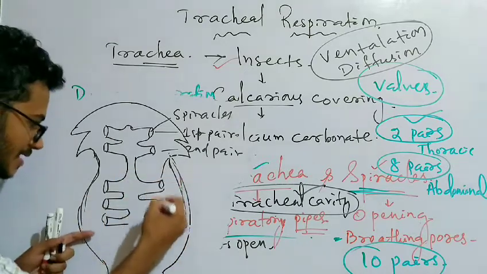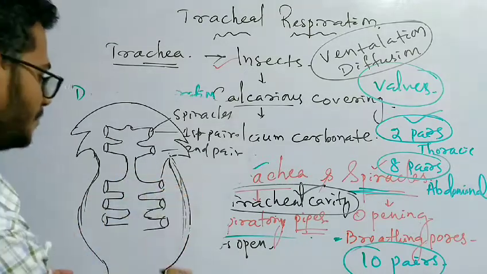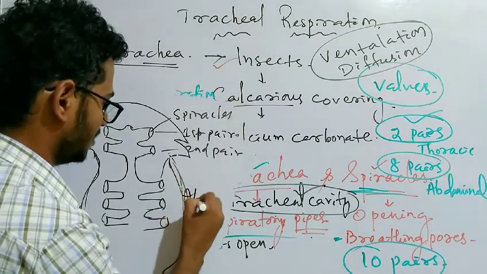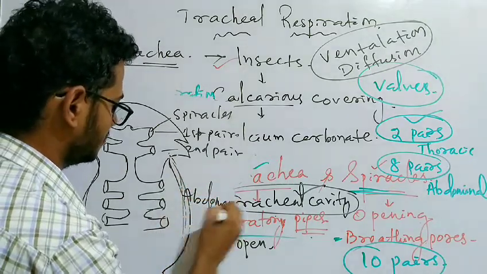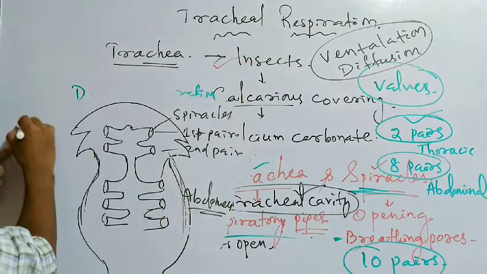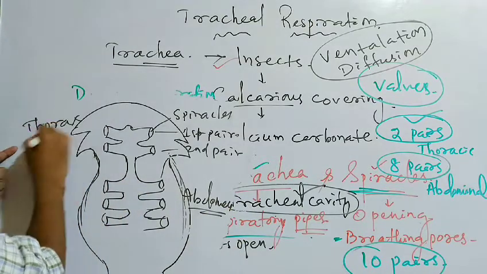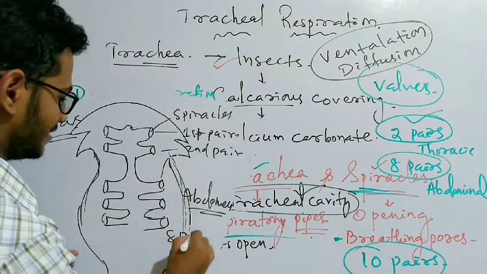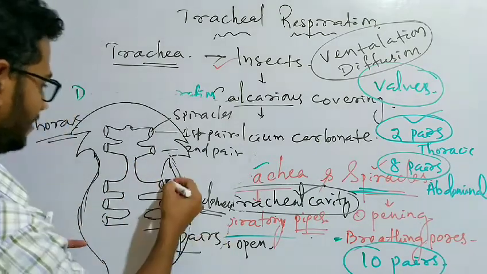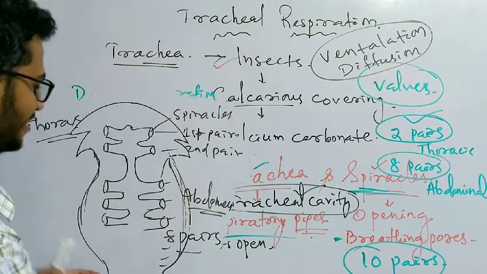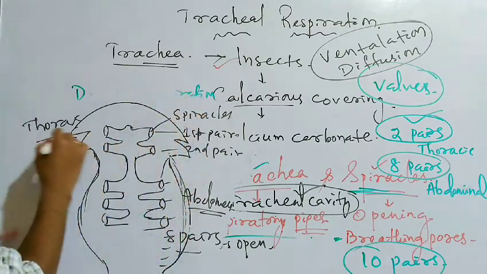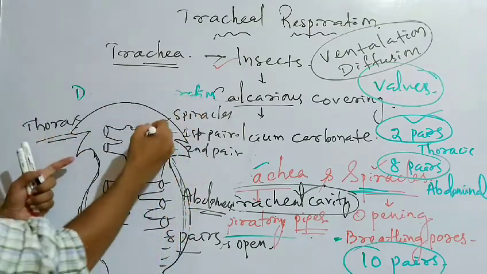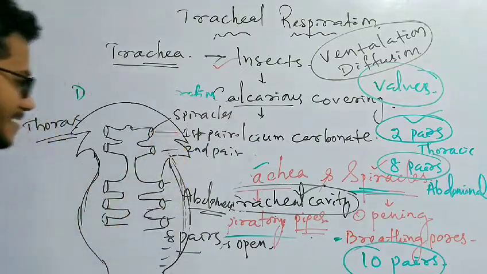So likewise, how many pairs are there? 8 pairs in the abdomen. This is the abdomen of the cockroach. This is the thorax or thoracic region of the cockroach. Here 8 pairs of spiracles are there, like 1, 2, 3, 4, 5, 6, 7, 8. And in the thoracic region or head region, there are 2 pairs of spiracles.